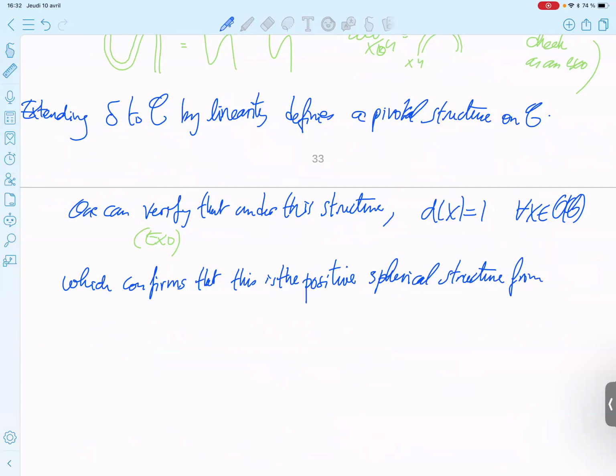from the previous results of Corollary 2.24 and Remark 2.25. Okay.